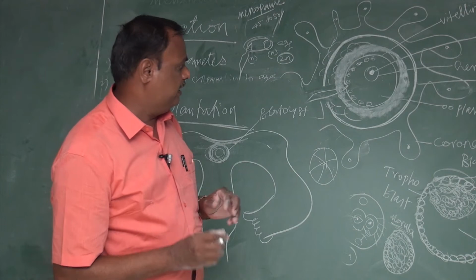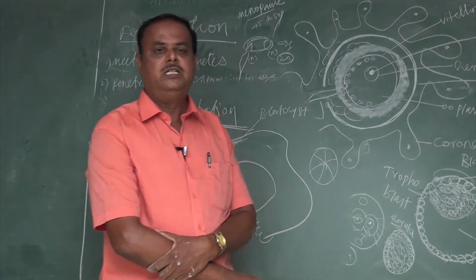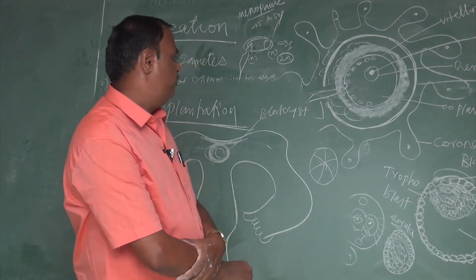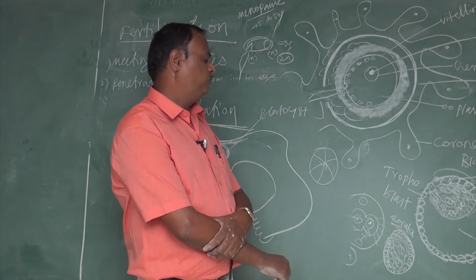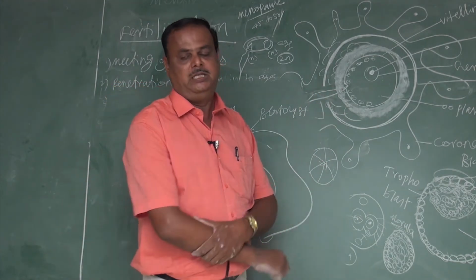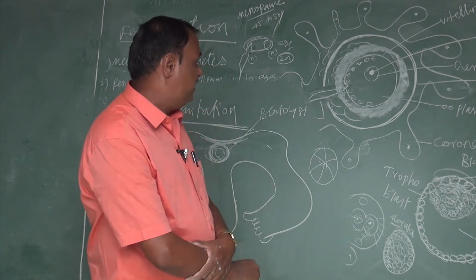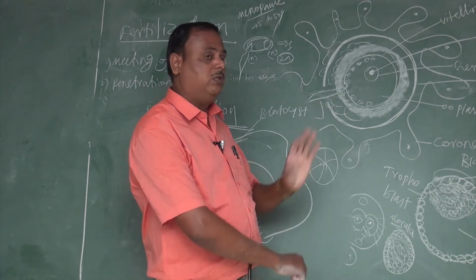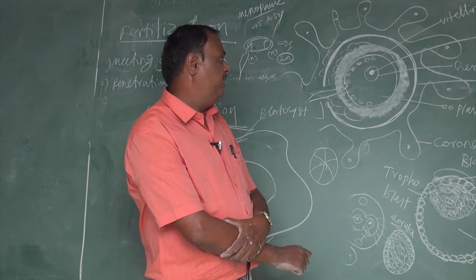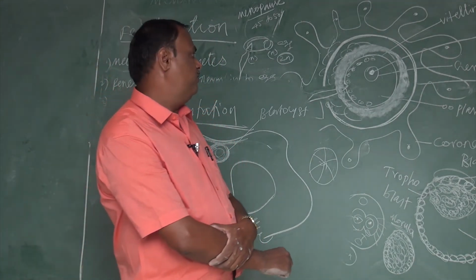Inside the egg, the granulosa cells are held together by a cement-like substance called hyaluronic acid. The hyaluronidase helps dissolve it, and the egg membranes dissolve, leading to formation of the fertilization membrane. When the sperm touches the vitelline membrane, the fertilization membrane forms and prevents the entry of more than one sperm. Entry of more than one sperm is called polyspermy. So the role of the fertilization membrane is to prevent entry of further sperms.